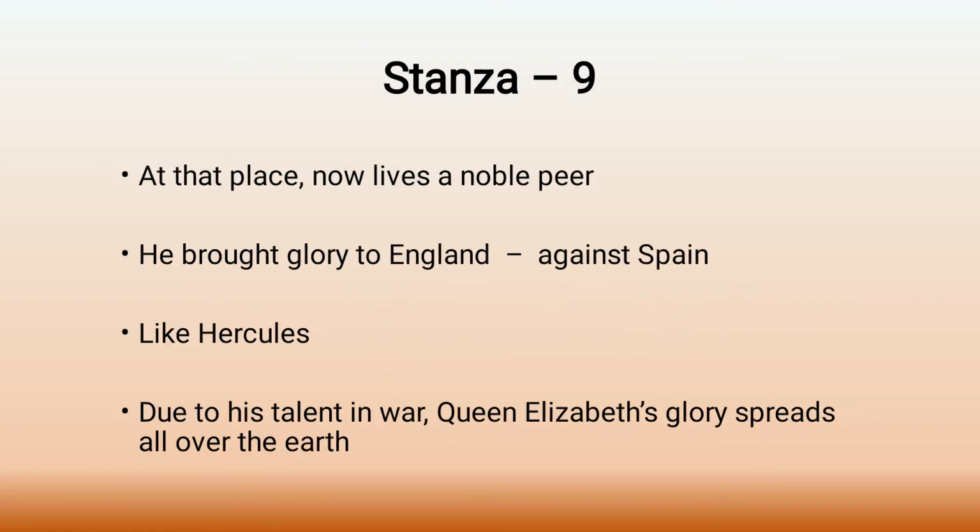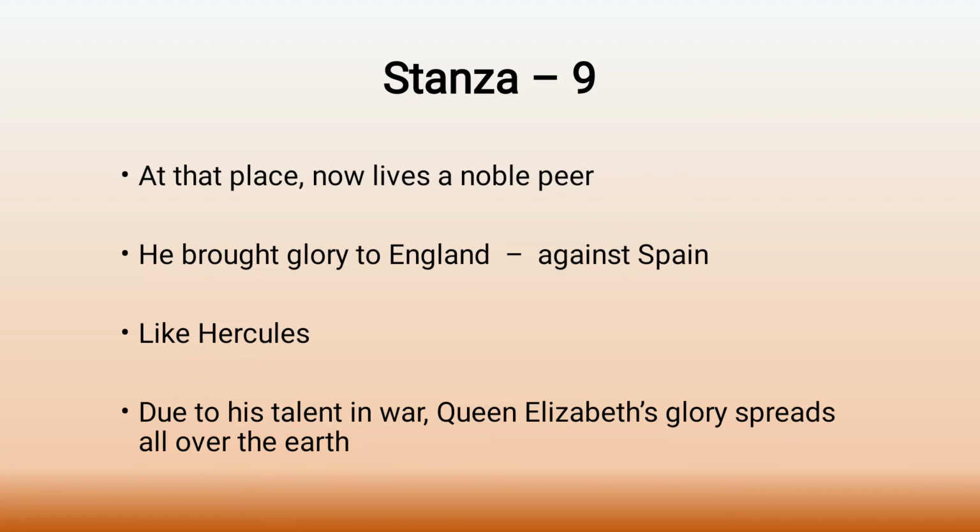In the next stanza, the poet says that in that place where that important person lived, now lives a noble peer, an aristocrat. This noble peer brought glory to England against Spain.